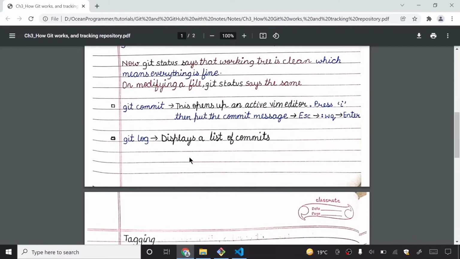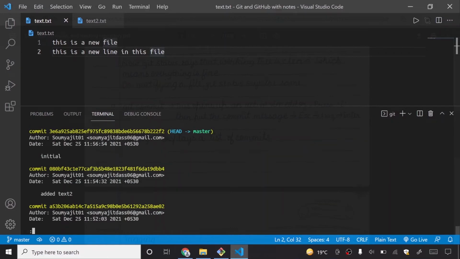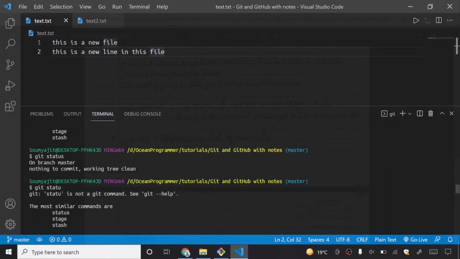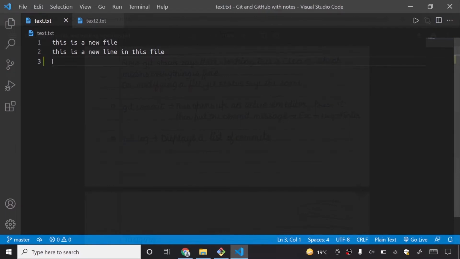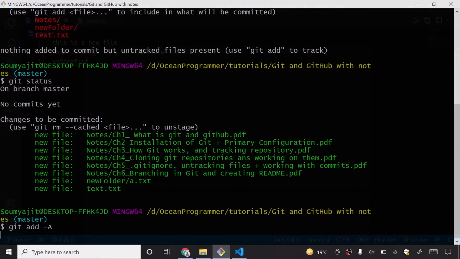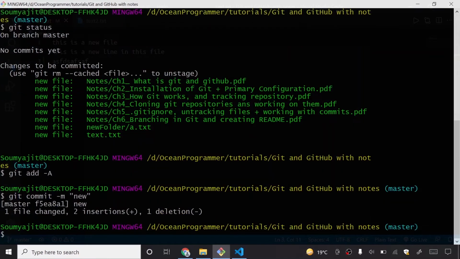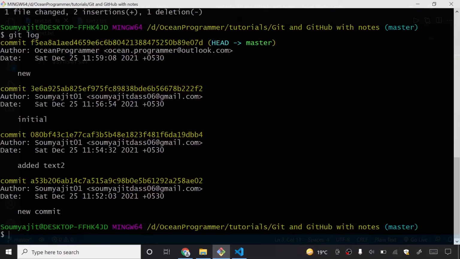So now let me tell you what the git log command is. Git log basically displays the list of commits you have made and other people have also made. If I say git log, it shows that these people made these commits. I can even do multiple things here. I can do git add -a, git commit -m new, and then if I do git log, you can see that everything is fine here.